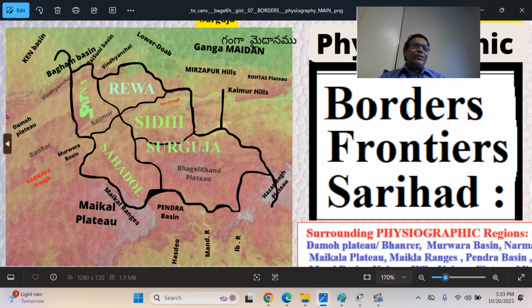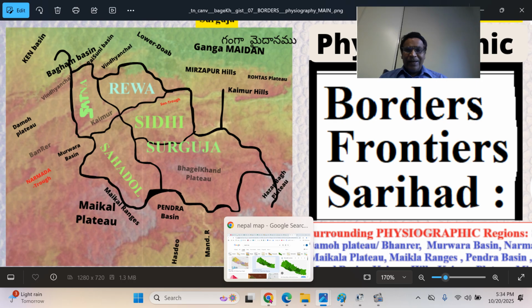The Ken River cuts through the Bijawar Vindhyachal region, and there it forms a plateau. It is dammed at the Gangau Dam. On the east side is Panna city, and somewhat west is Khajuraho. It enters the Banda Hamirpur regions and joins the Yamuna river near Chilla Ghat. So that is the Ken River basin, and the Bearma and Son River area and the Bharner and Maikala region. We can go and look at these regions in detail.